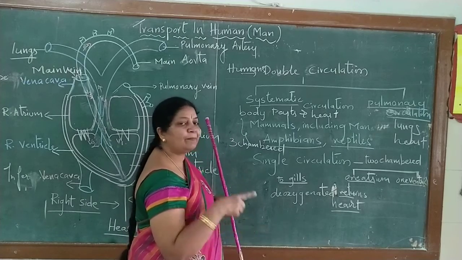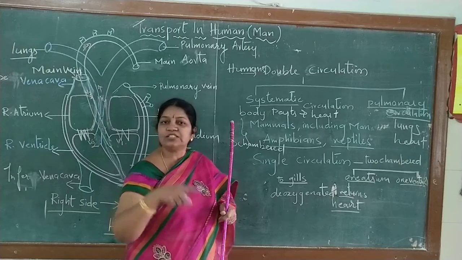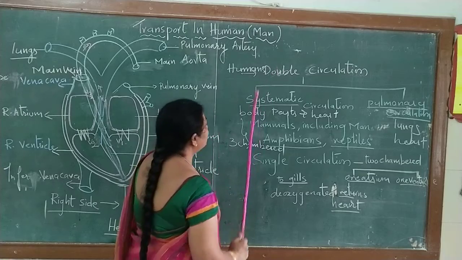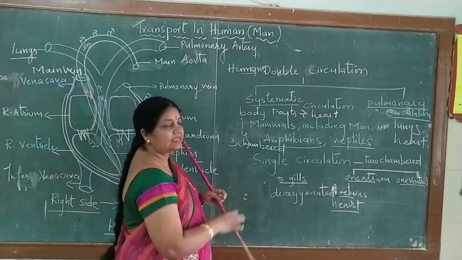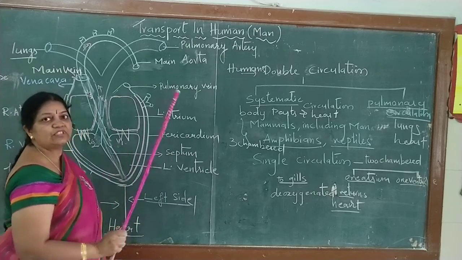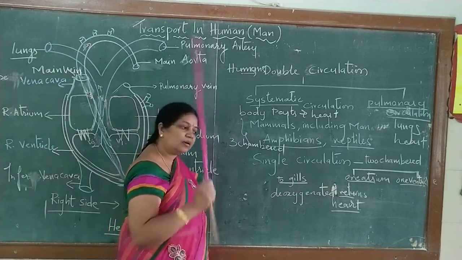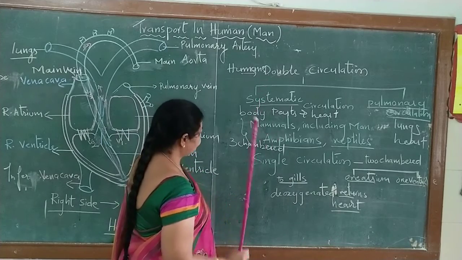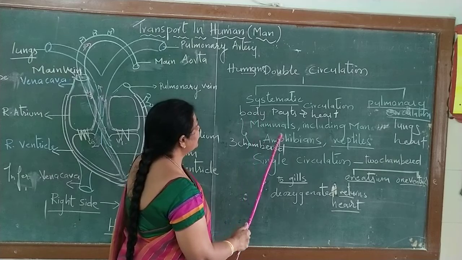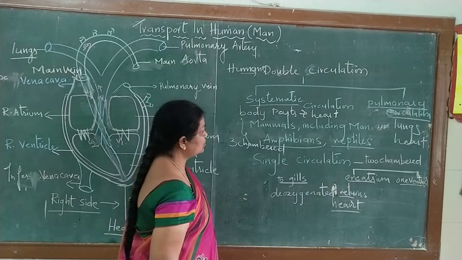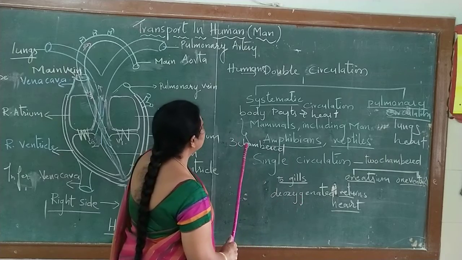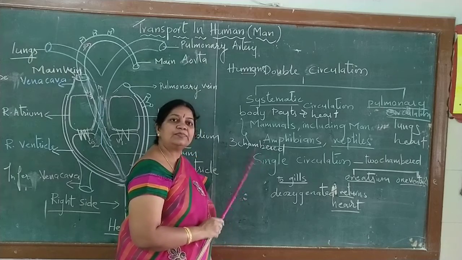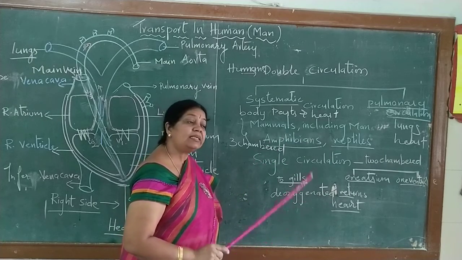Where the pumping of the heart should pump and distribute the oxygen to different parts of the body. So that is why you can see that this is a 4-chambered heart, which is going to bring the oxygenated blood and distribute it to all the parts of the body. Here that is taking place as a double circulation. Even though the 3-chambered heart also has double circulation, but why